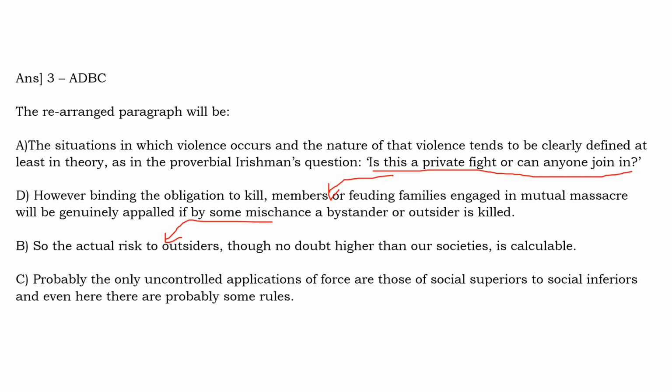Then we talk about something where these rules are not applied, that instance. And here we are not talking about outsiders completely. There is no mention of outsiders here. It is only about a society, where there is application of violence in society, but where rules are not really applied. So this is why C should be the last sentence. So A, D, B, C will be the sequence. I hope this is clear.